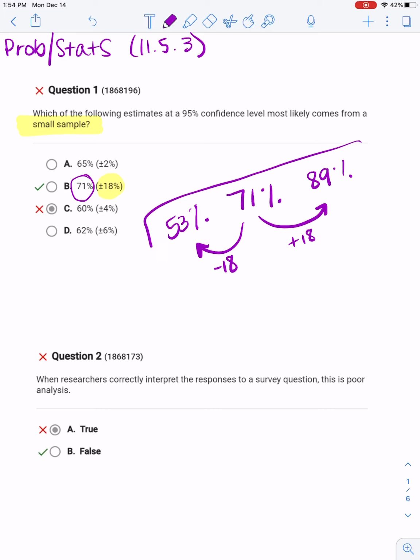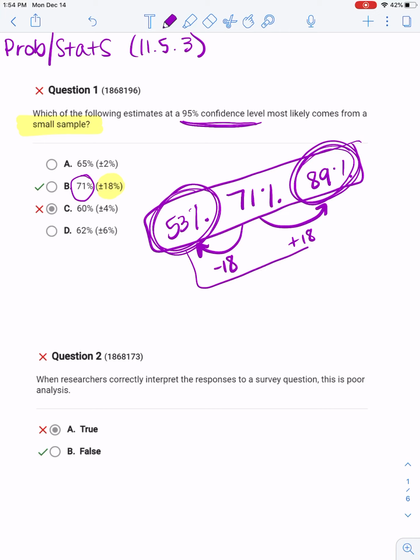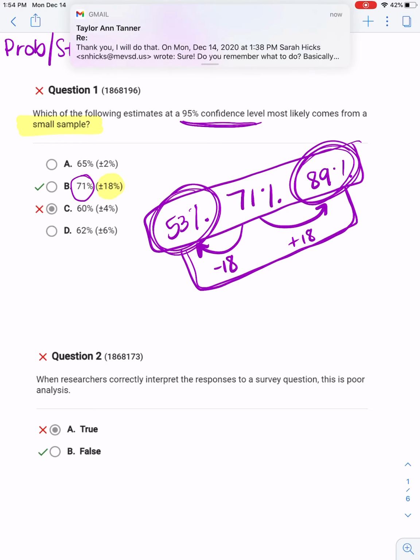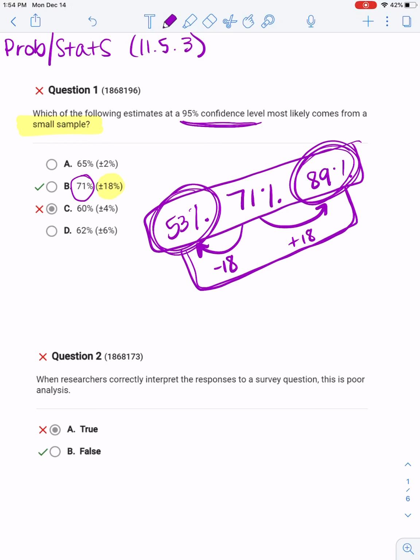So now all of a sudden you can see this is a really wide range from 53% to 89%. So we're 95% confident that our range is between 53% and 89%. That's a pretty wide range. All the rest of these are plus or minus 2%, plus or minus 4%, 6%. That's pretty small. So they're saying you add and subtract only 2% or 4% or 6%. So the margin of error is much smaller, okay?